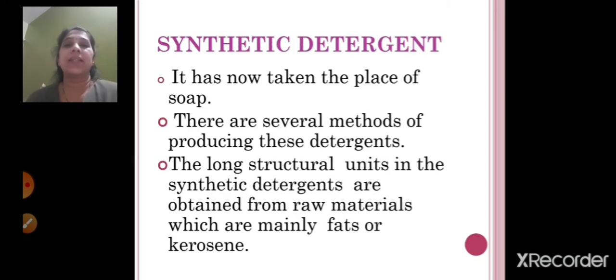Now what are synthetic detergents? The synthetic detergents have now taken the place of the soap. There are several methods of producing these detergents. The long structural units in the synthetic detergents are obtained from the raw materials which are mainly fats or kerosene. So synthetic detergents are also prepared by man, right? And we can produce them using several methods. So these are usually obtained from the raw materials, that is fats and kerosene.